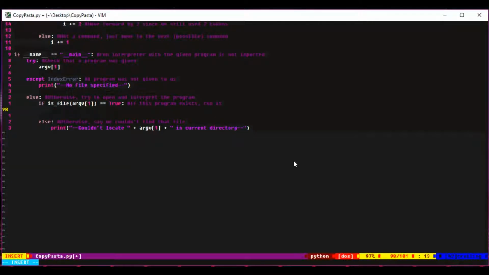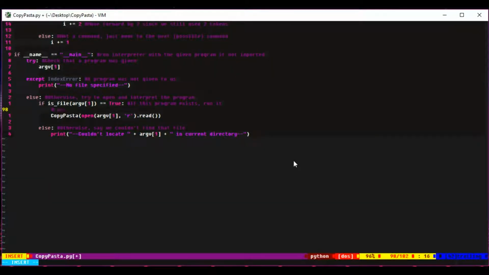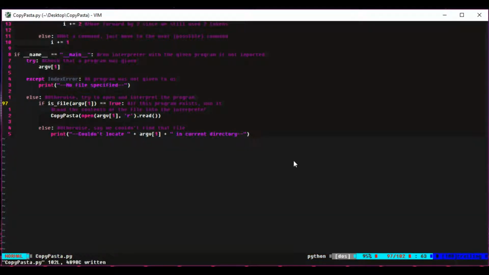What we do then is we basically load all of the contents of our program and feed that string into our CopyPasta interpreter, which will interpret the program. But of course, I mentioned that there are a few problems with my interpreter that I didn't address or figure out at this point, so when I try it out, I'll get a couple of errors.